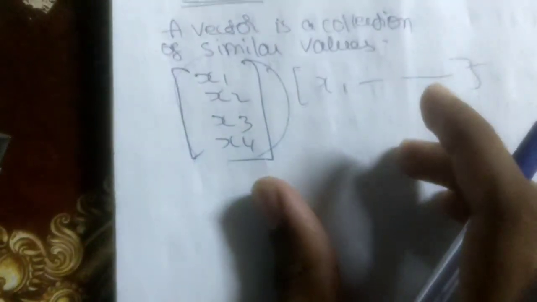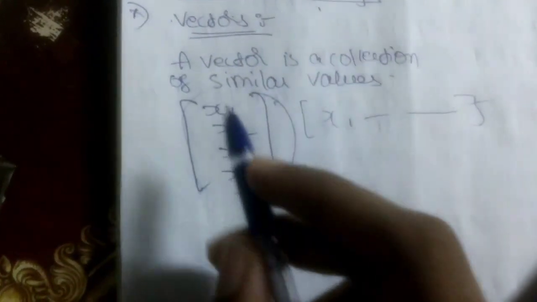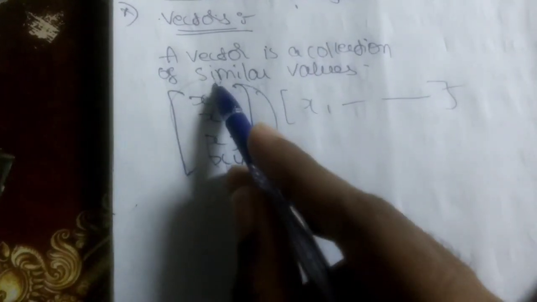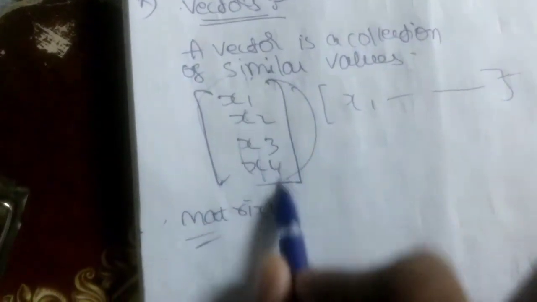What is a vector? A vector is just a single row or a single column, and it has only one dimensionality. It will have either a width or a height. It will expand in only one dimension, and it has some unique set of values, guys. Okay, so now we are going to look at the matrix.